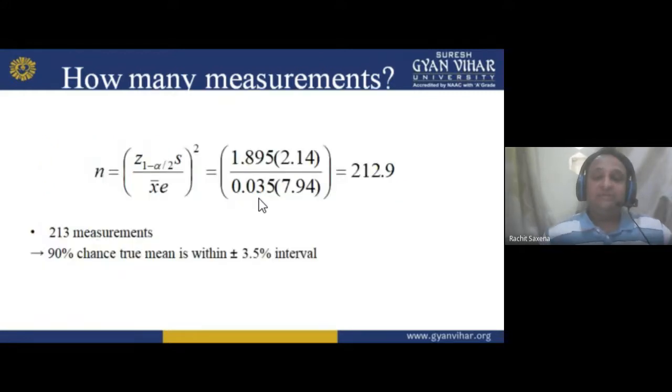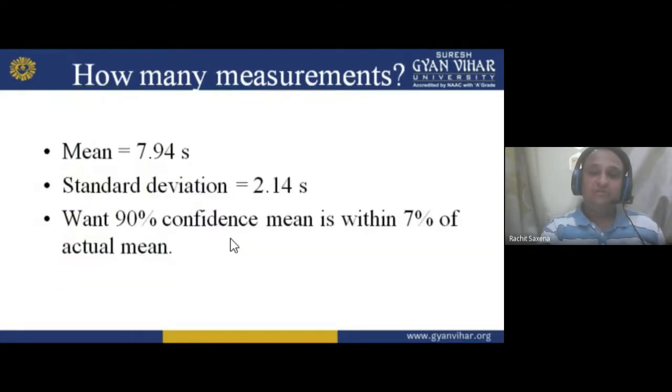Now if you want to calculate how many measurements, we can calculate with this formula. So this is the formula, and for this we have 2.14 as the value of S. E is the error, 0.035. X bar is 7.94, the arithmetic mean, already given. X dash represents the mean.